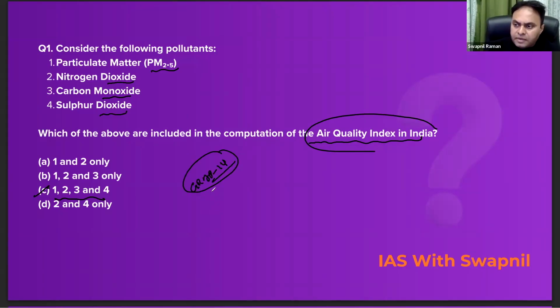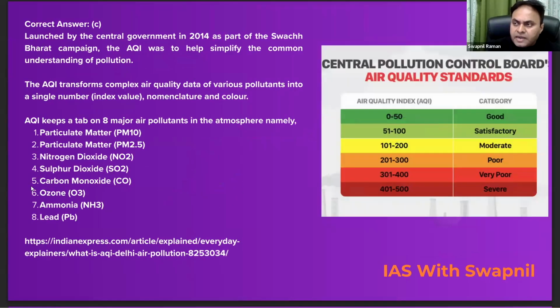So recently what happened? The air quality index of India worsened and GRAP 4 was invoked in Delhi. So look at the explanation part. The air quality index was launched by the government in 2014 under the Swachh Bharat mission, and the air quality index transforms the complex air quality data of various pollutants into a single number. And AQI keeps a tab on 8 major pollutants. So PM 2.5, PM 10, NO2, SO2, carbon monoxide, ozone, this is the ground level ozone.